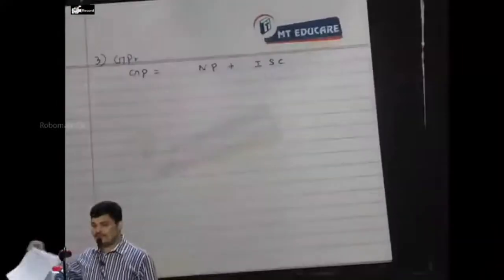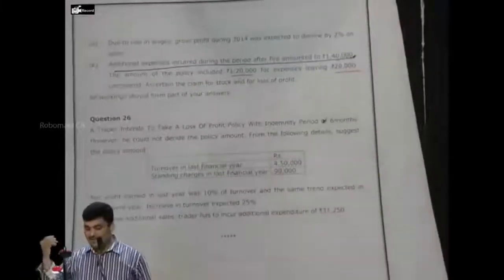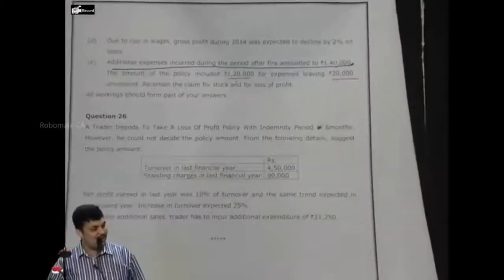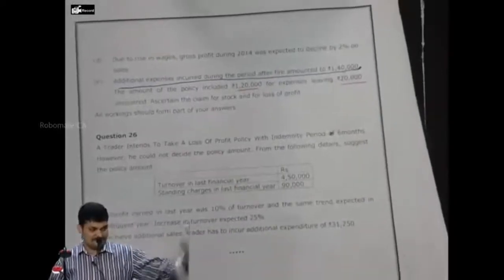It was very clearly given in the question, what is insured and what is uninsured. What is insured? 1,20,000 covered by policy. What is uninsured? 20,000. Leaving out 20,000, uninsured. Understood? These are the points you should be knowing. Right? Okay.